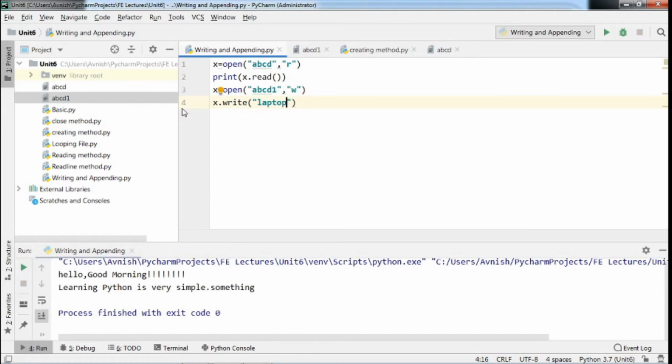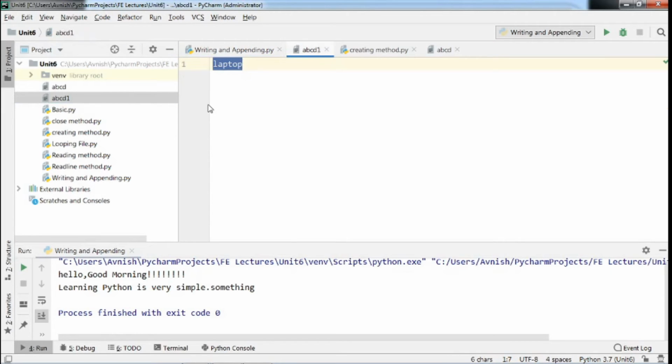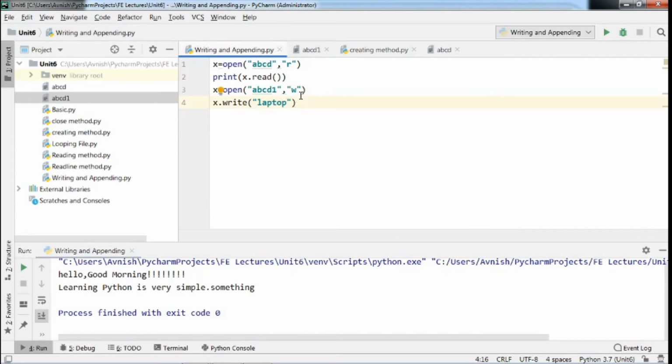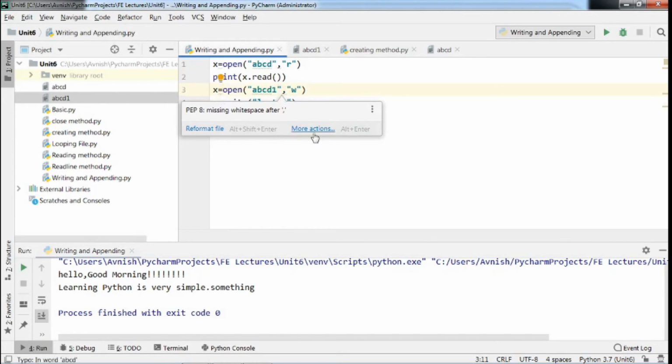We will see whether the content is changed in the ABCD1 file or not. See, the content of your ABCD1 file is now changed. The previous content of this file was "something". Now it has become "laptop".